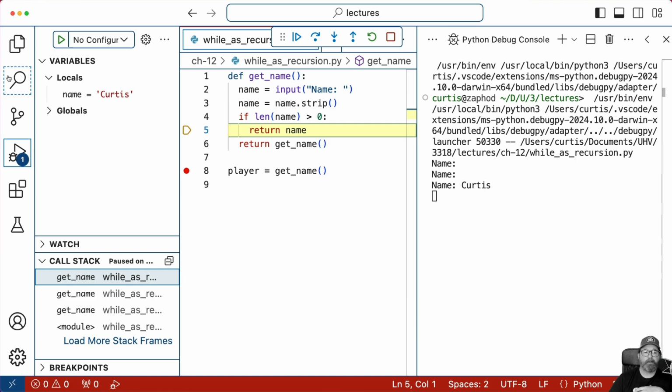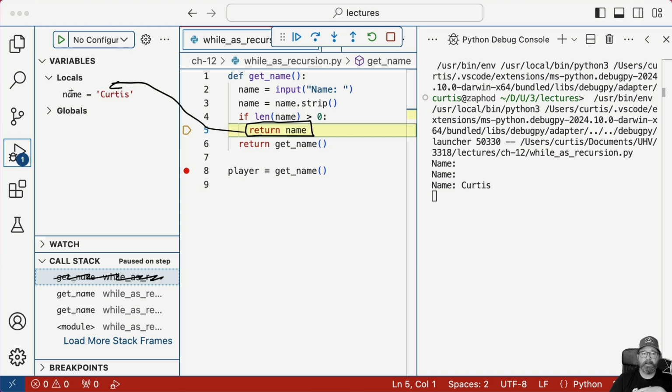Because we're on this entry in the stack, remember what happens when we return a value from a function. This entry on the stack is going to go away, and this will get stored in a temporary local variable down here in the next stack down, in the thing that called it. So we're going to take this name Curtis, and it's going to be transferred from this entry in the call stack to the one that called it. Okay, so let's watch how that happens here.